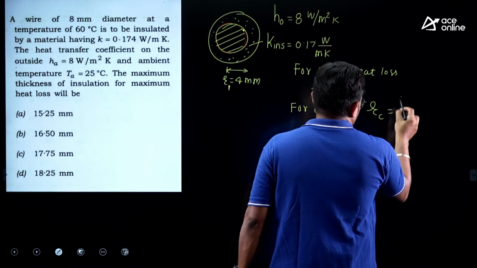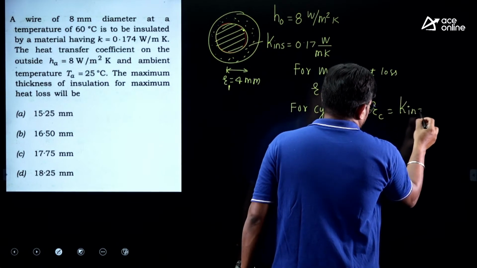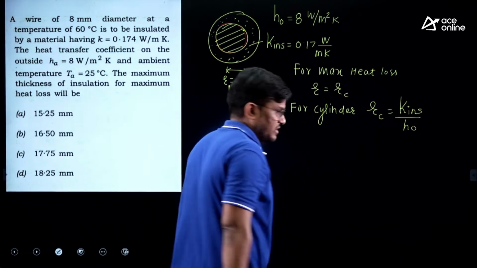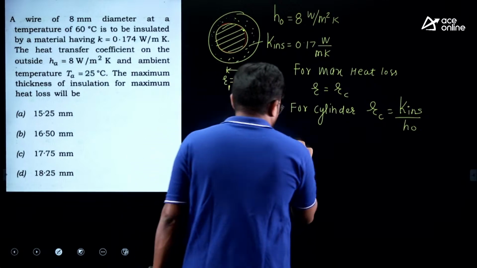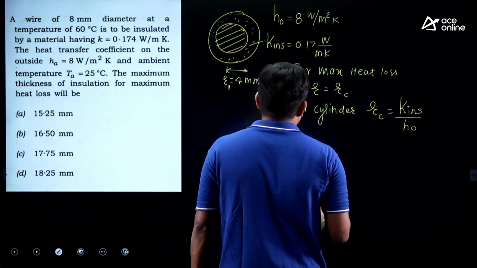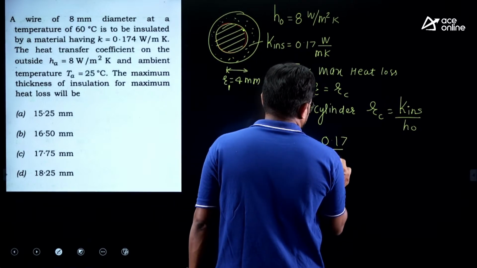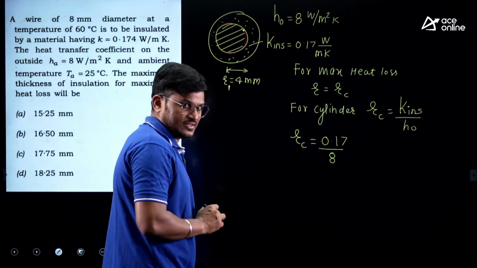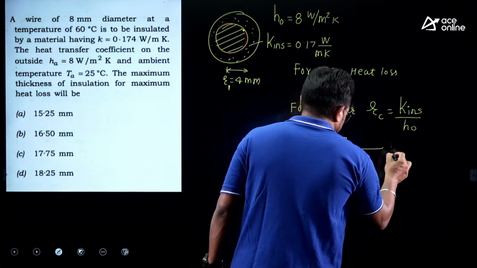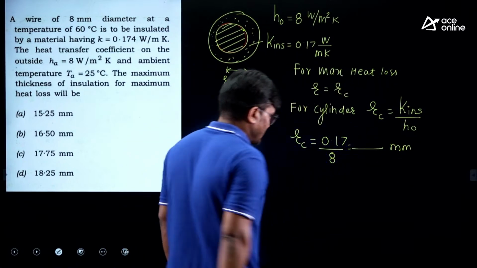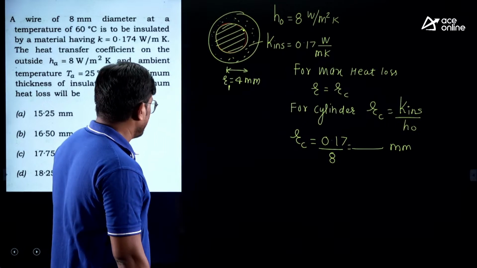RC is equal to K insulation by H outer. So RC is equal to K insulation given, that is 0.17 by 8. This is your RC. You will get it in mm.